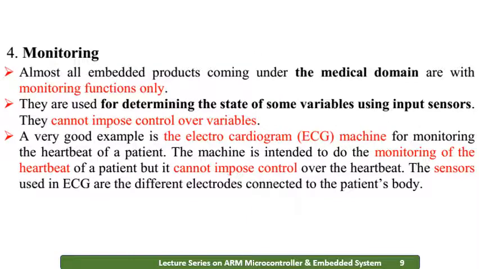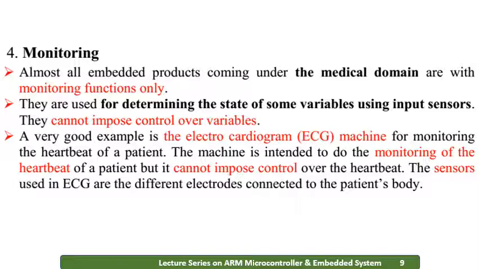Then the next version is the monitoring. In this monitoring, almost all the embedded systems coming under the medical domain are with monitoring functions only. Your ECG recording machine, your BP machine, whatever we take, everything is used for monitoring functions.